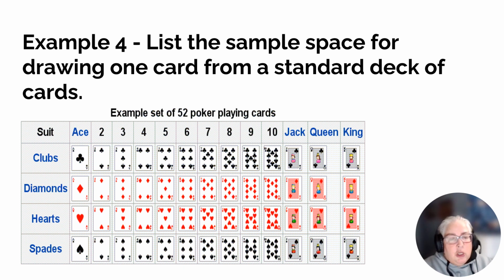Now, I want you to notice a couple of things about these cards. There are two colors. The clubs and the spades are black, and the diamonds and the hearts are red. Now, the jack, the queen, and the king, you can't see very well on this page, but they all have faces on them. So we call those face cards. We will not be playing with the jokers, so there are no more than 52 cards.